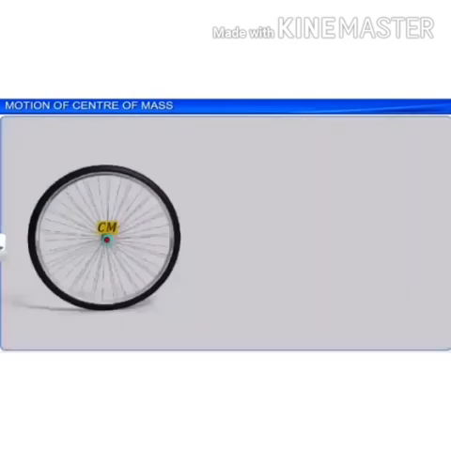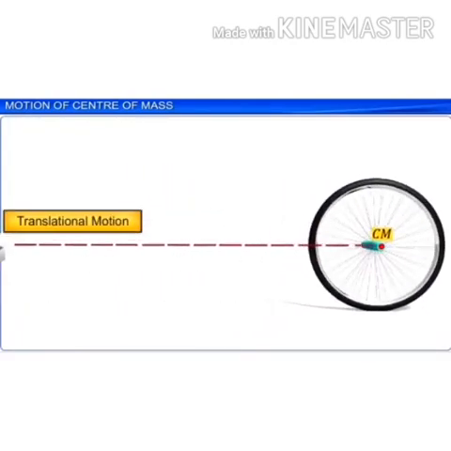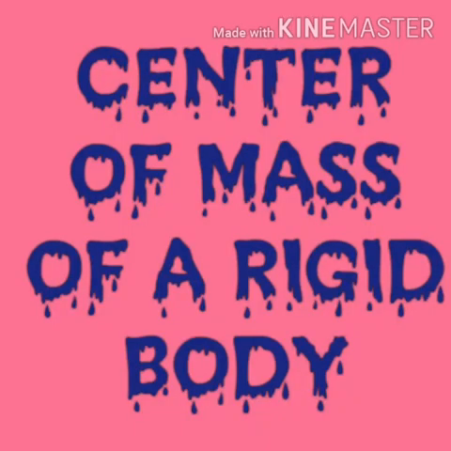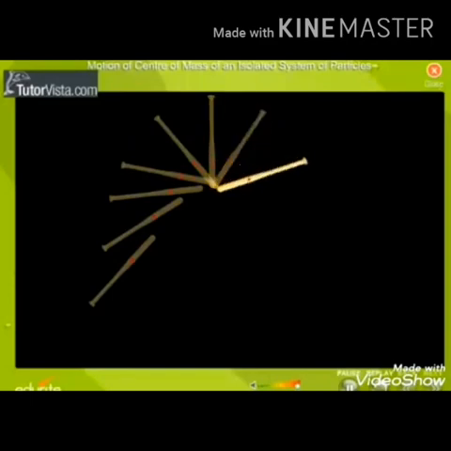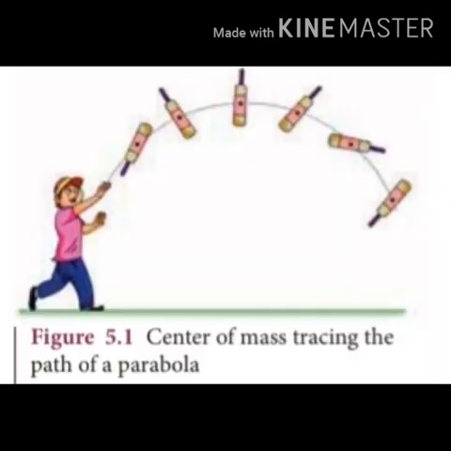In this unit, we study translational motion, rotational motion and the combination of these motions of a rigid body in detail. Now we are going to see the topic center of mass of a rigid body. When a bulk object, for example a bat, is thrown at an angle in air, do all the points of the body take a parabolic path? No. Actually, only one point takes the parabolic path and all the other points take different paths.